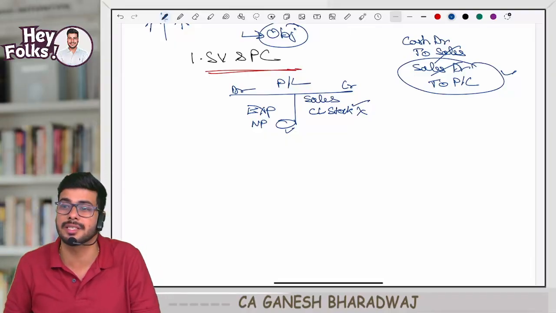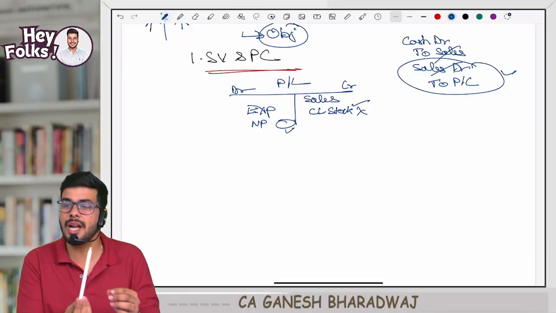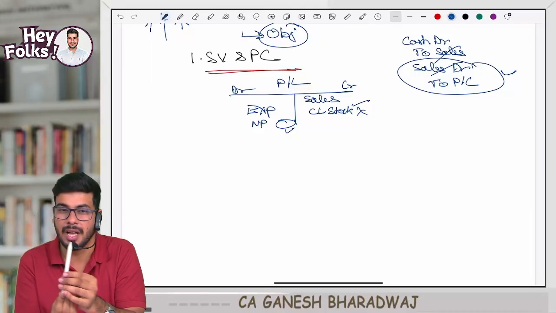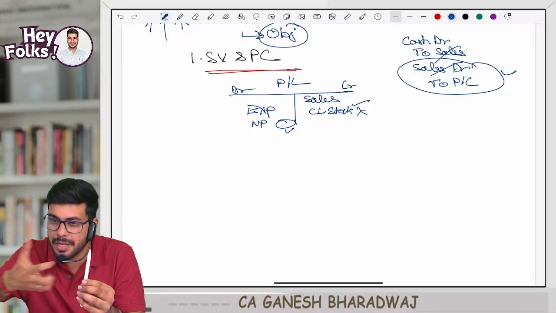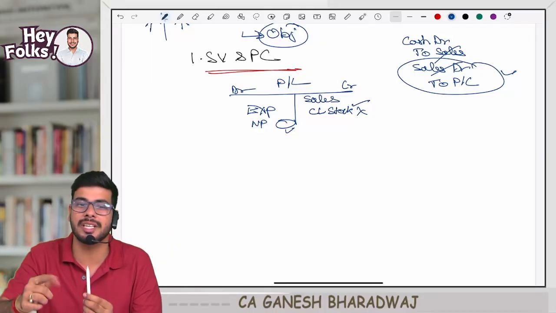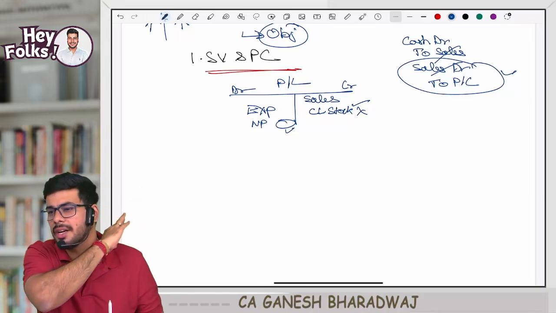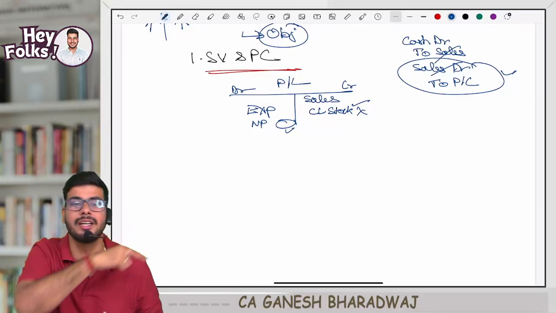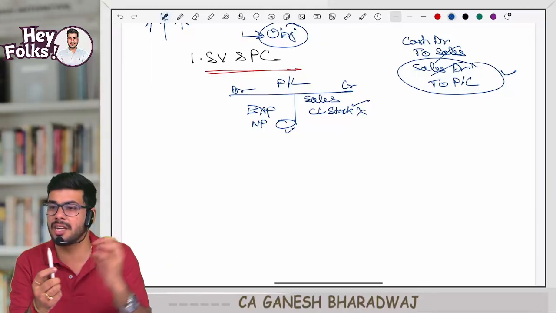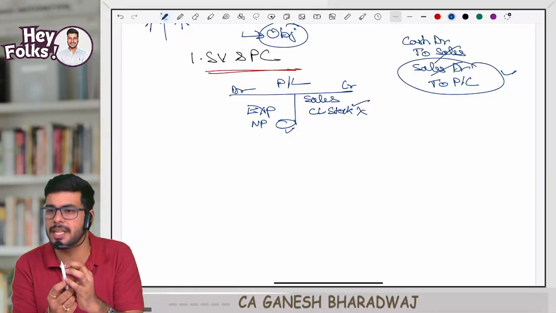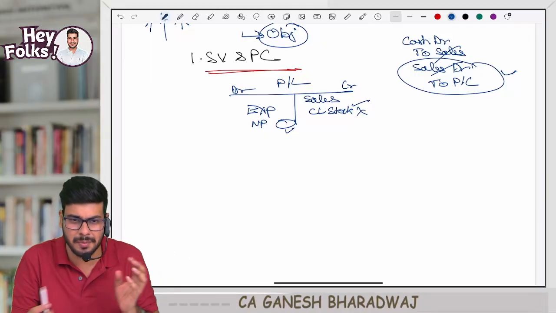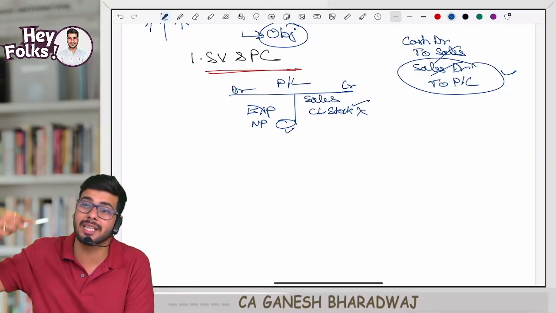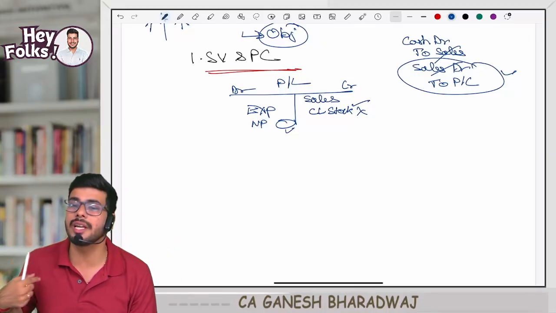Clear with this, guys? So when I am using a raw material and converting it into a finished good, I pass consumption-based entries also in costing, which is not done anywhere in your financial accounts. Internally, as and when I consume a resource, let us say material or labor or any other expenses, I pass an extra consumption entry only in costing.